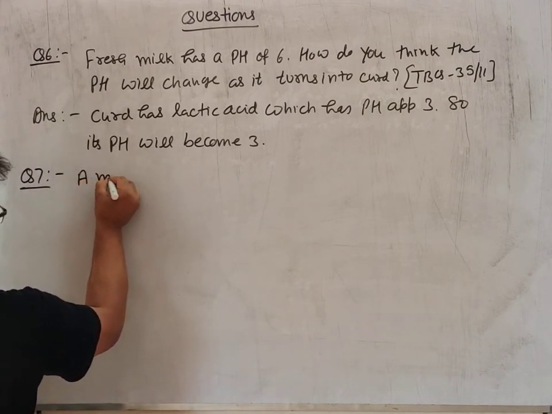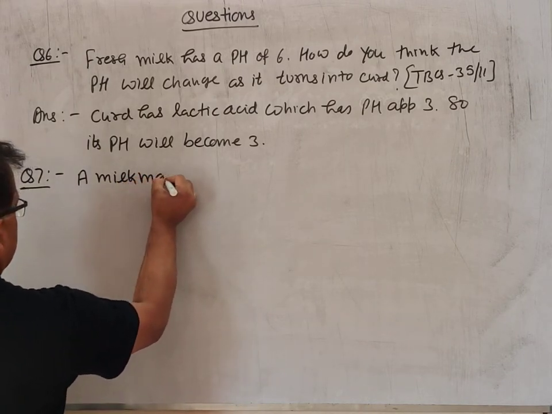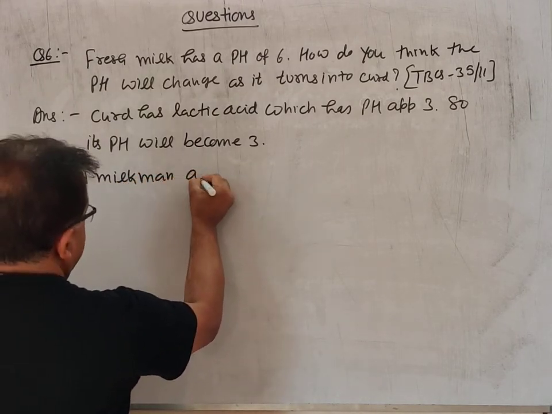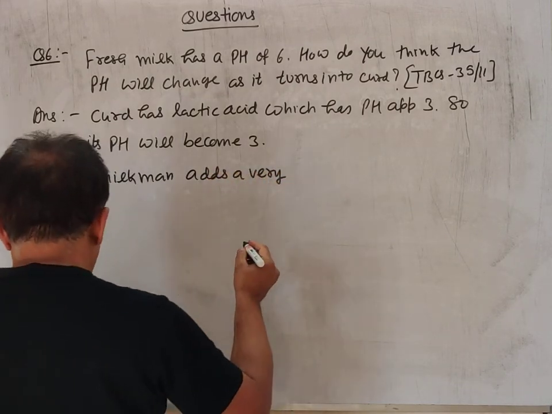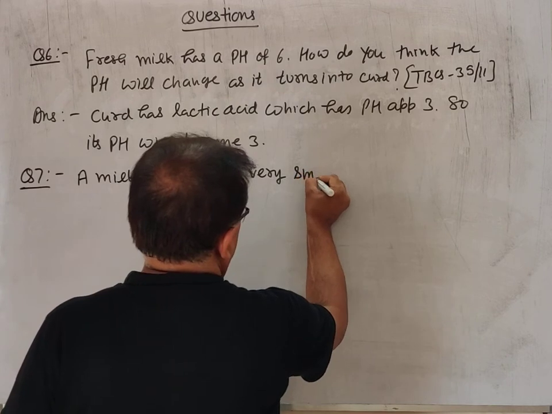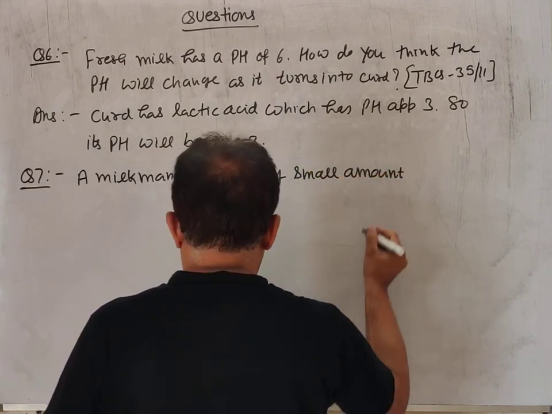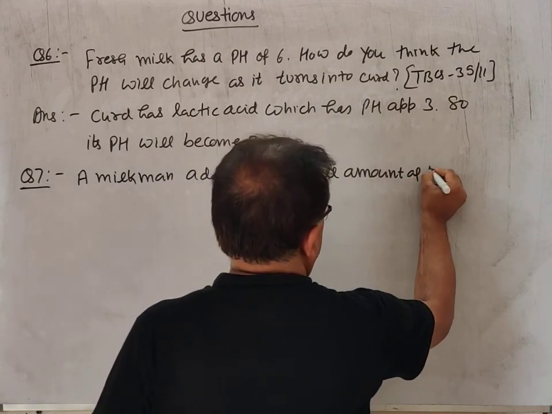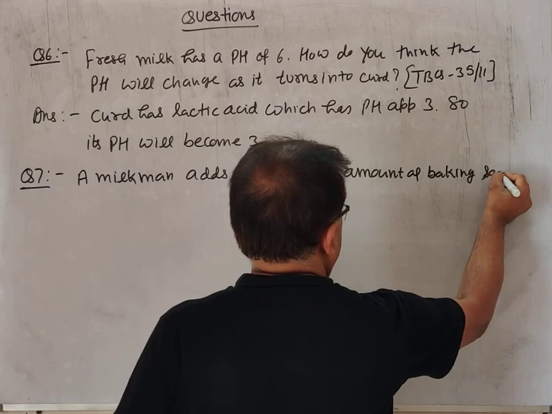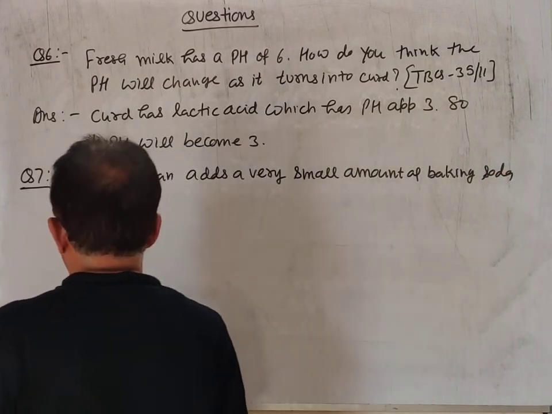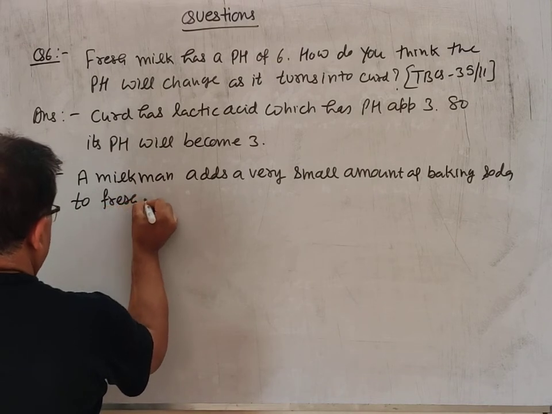A milkman adds a very small amount of baking soda to fresh milk.